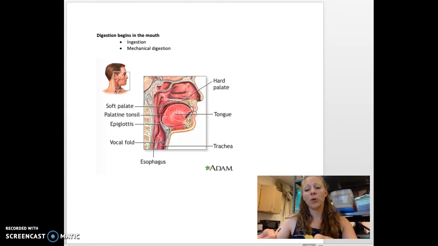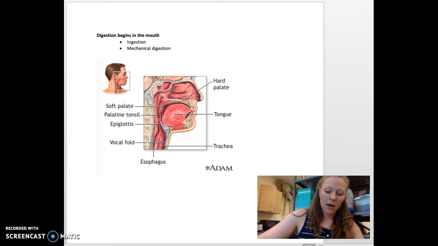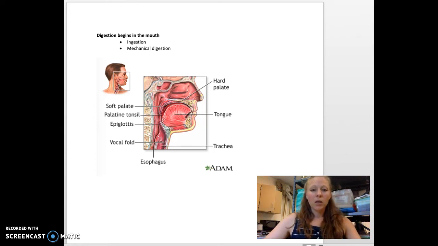It has been chemically broken down. Before, this was paper, and now it's carbon dioxide, it's soot all over my computer. It is broken down. The products are different than the materials that we started with. That is mechanical digestion and chemical digestion.